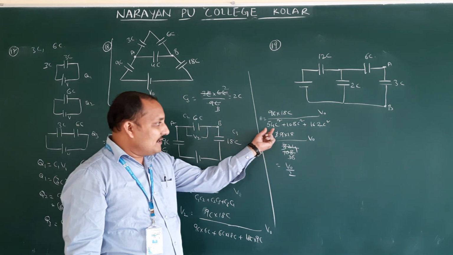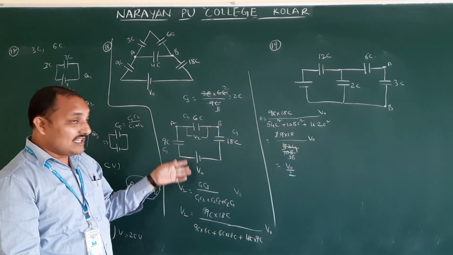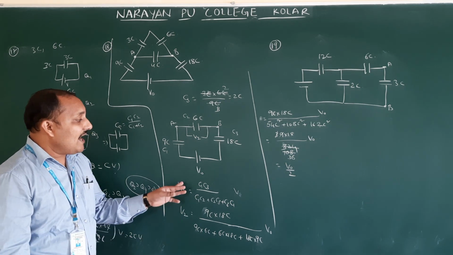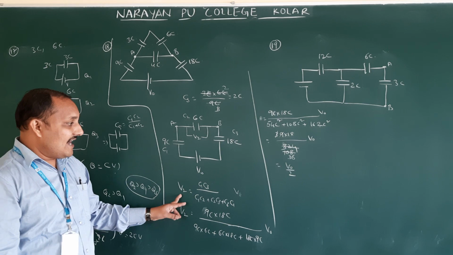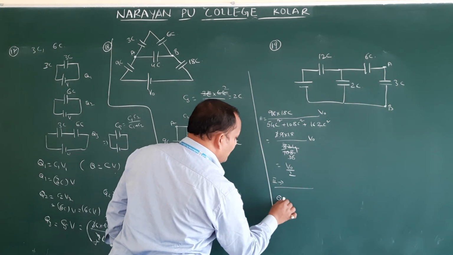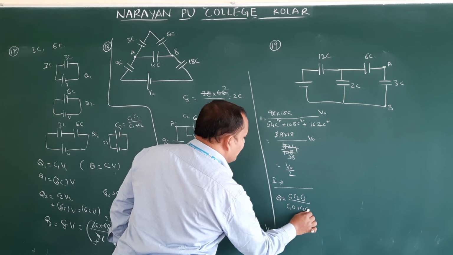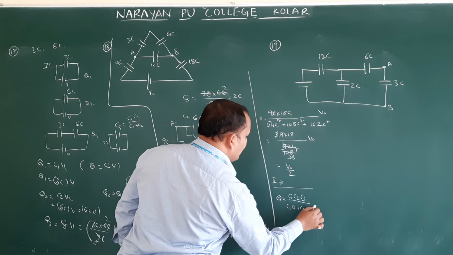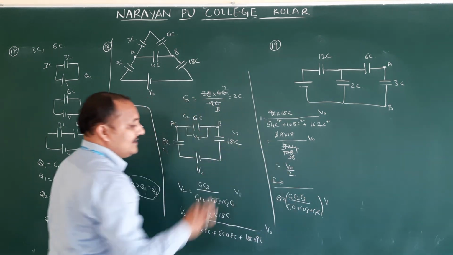So a little bit big numbers are coming. This is one process to find V naught. Another one is we have to find the resultant charge. How to find the resultant charge, I gave one formula. This is another method, the second method. You can solve like this also. Q is equal to C1 C2 C3 by C1 C2 plus C2 C3 plus C3 C1 into V, that is nothing but V naught.